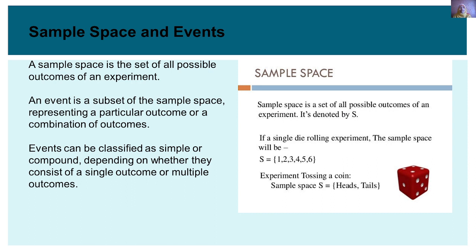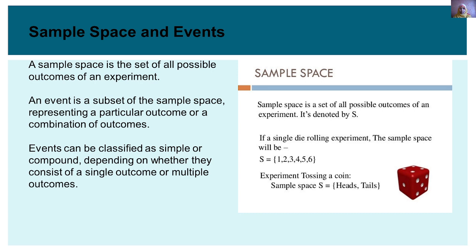Sample space and events. What are sample space and events in probability? A sample space is the set of all possible outcomes of an experiment. An event is a subset of the sample space representing a particular outcome or a combination of outcomes. As we can see in the picture, the sample space is denoted by S. As I told you before, it's a set of all possible outcomes of an experiment.